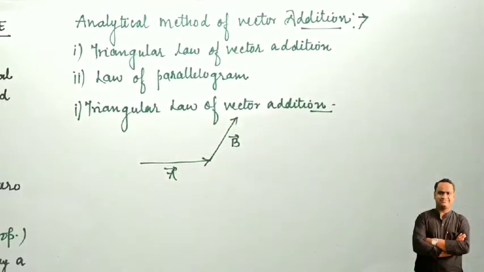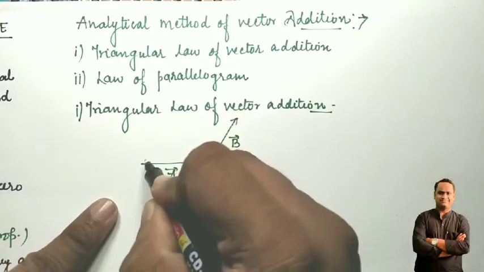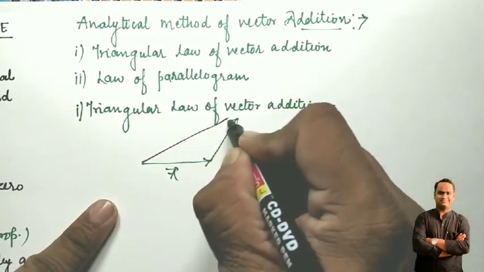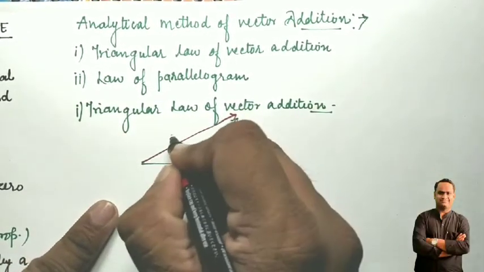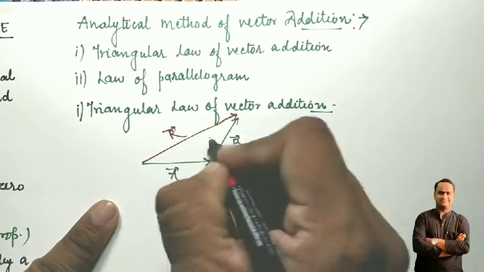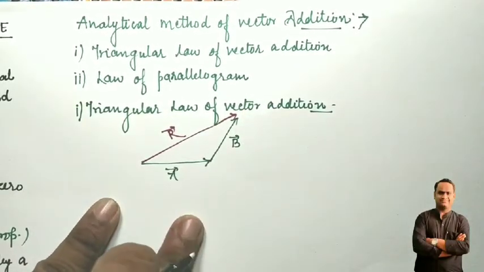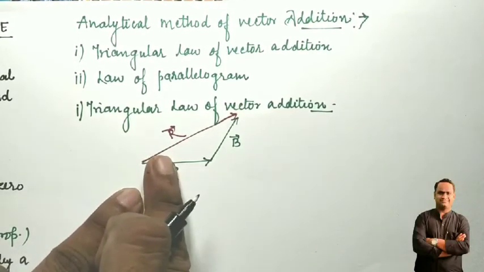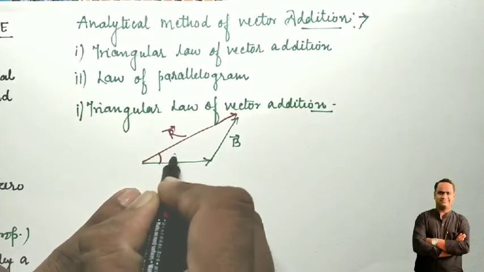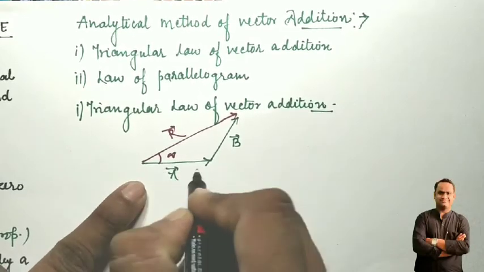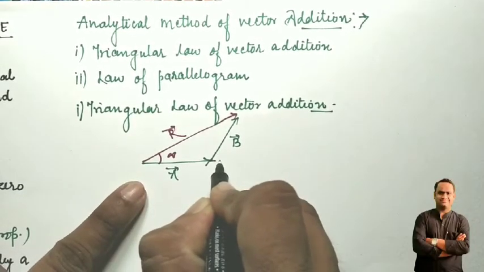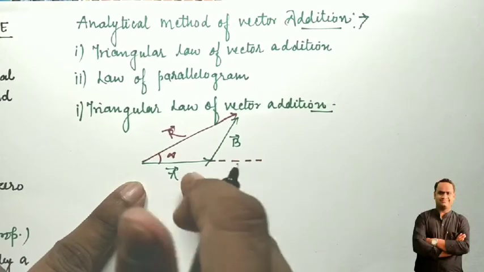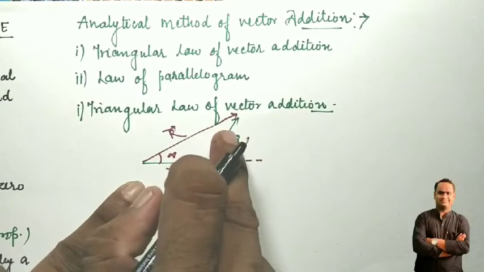The third line is like this. This is the resultant of vector A and vector B, as already explained. Let us suppose this resultant is inclined at an angle alpha. What is the angle between the first vector A and vector B?